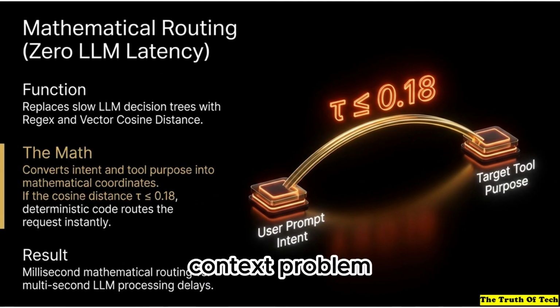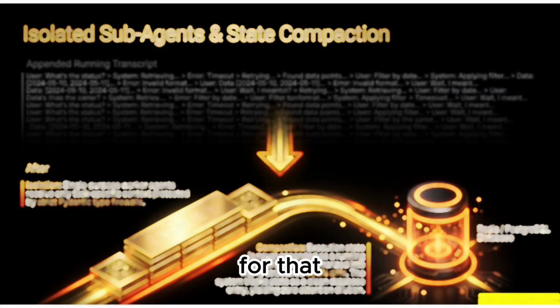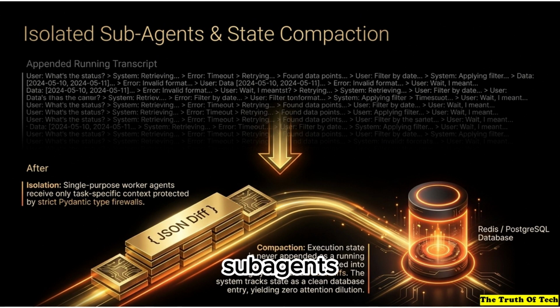That definitely solves the latency. But what about the context problem? Like, how do we keep the AI from getting distracted? For that, you use isolated subagents. Instead of feeding them the whole chat history, they only receive task-specific context. And instead of appending raw text logs as they work, they compact their execution state into JSON diffs. So that just means they save only the specific data values that change, rather than rewriting the whole file. Exactly, which keeps the memory footprint incredibly small.